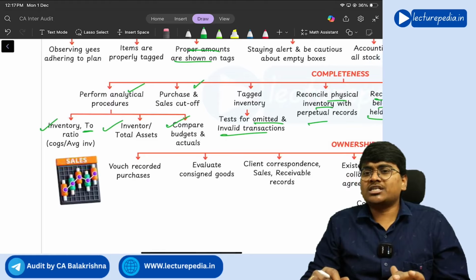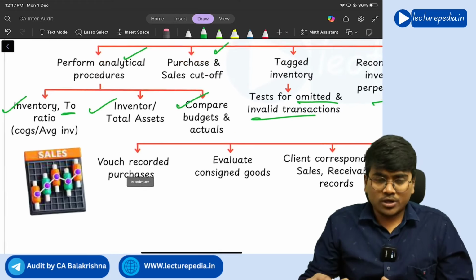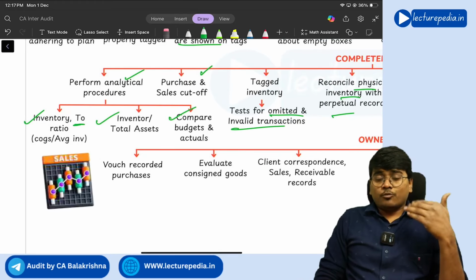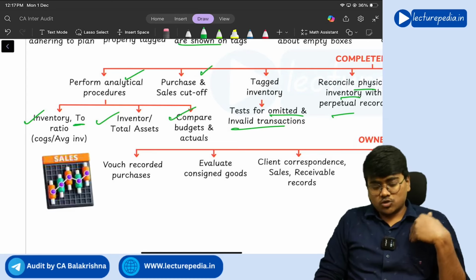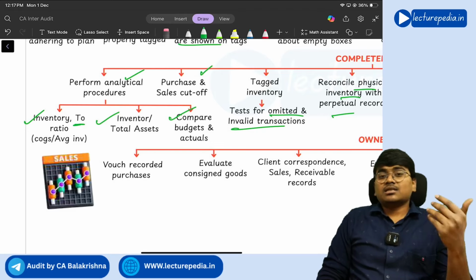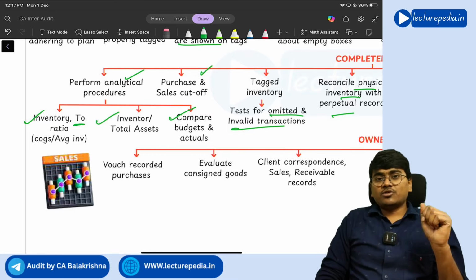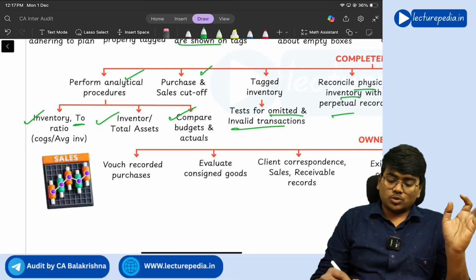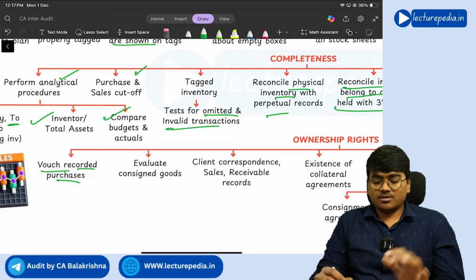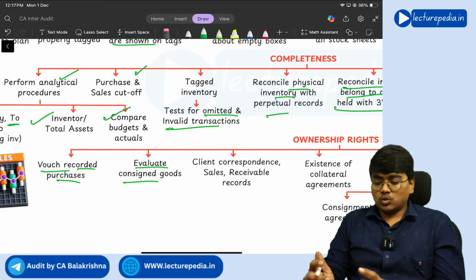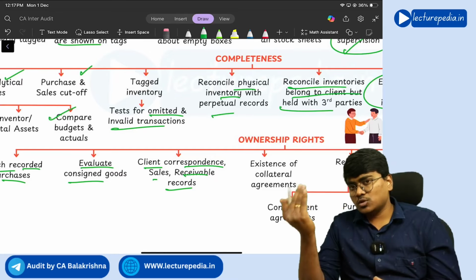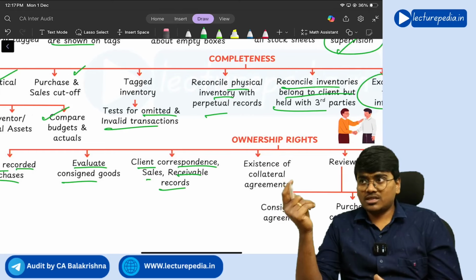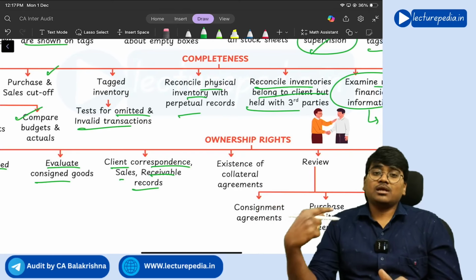Next, ownership rights. With respect to ownership, you need to check whether inventory has been purchased in the name of the company. So in the vouchers, in the bills, in the purchase bills of inventory, the name of the company should be shown, right? Voucher recorded purchases, evaluate consigned goods, client correspondence, sales receivable record. So once you need to correspond with the clients whether actually goods have been purchased.